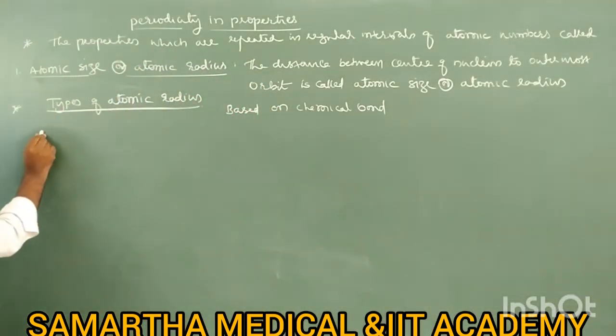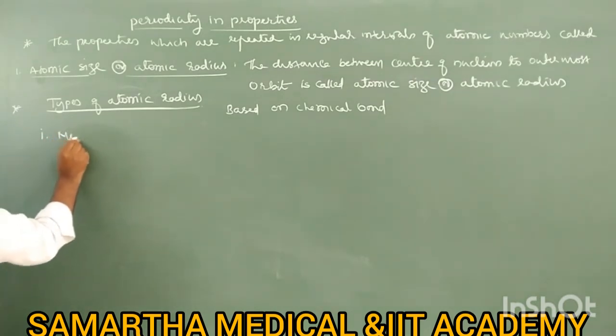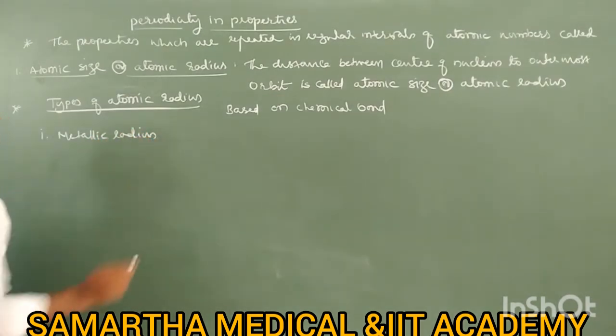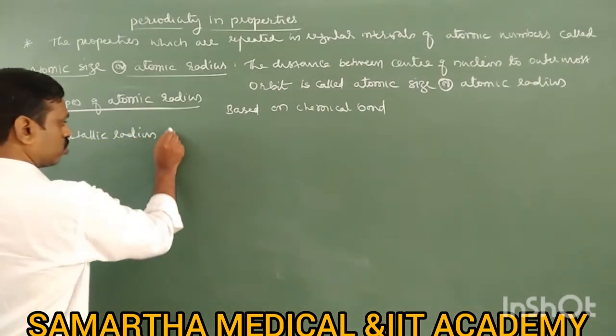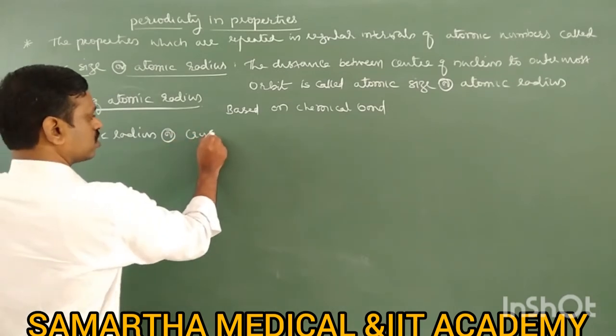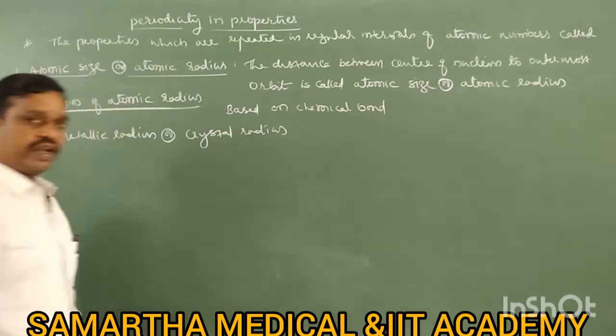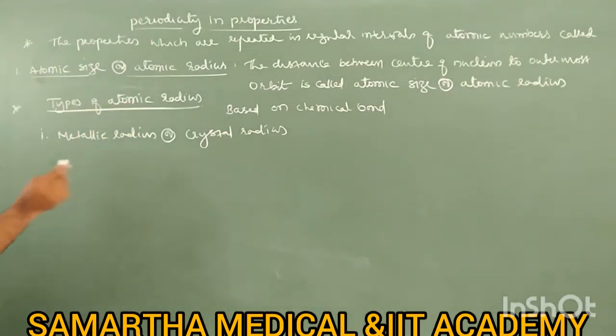One, metallic radius, also called crystal radius.